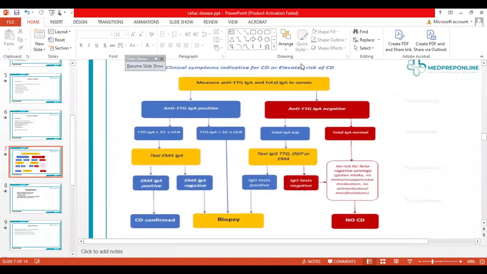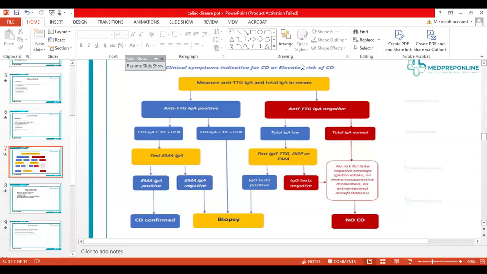Okay, I'm going to tell you a bit about the biopsy as well. Usually the biopsy is done from the duodenum, and usually 4 samples are taken. It is said that 2 or more samples should be from the duodenal bulb. All 4 samples are screened, and there's a classification called the Marsh classification.